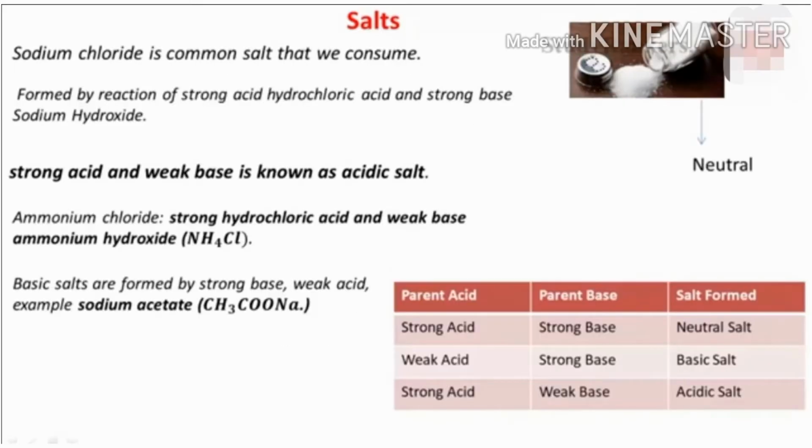Salts are of three types: neutral salt, basic salt and acidic salt. What is acidic salt? When strong acid and weak base react, it is called acidic salt. For example, ammonium chloride. Ammonium chloride is formed from strong hydrochloric acid and weak base, that is ammonium hydroxide. This means this is an acidic salt.